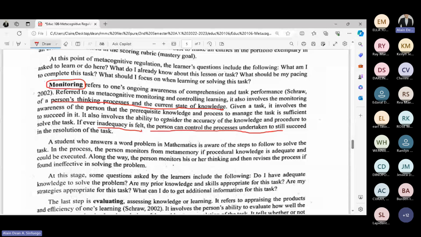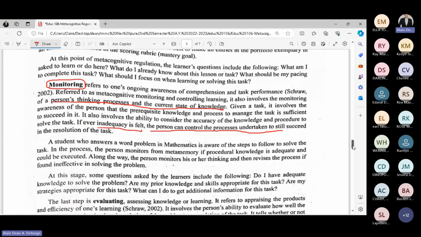Or kumbaga, kahit may kulang, yung learner mismo will check, will somehow make a realization, uy, dali may kulang, sige lang, imuon lang gyapon. Okay, we will still push through the task.